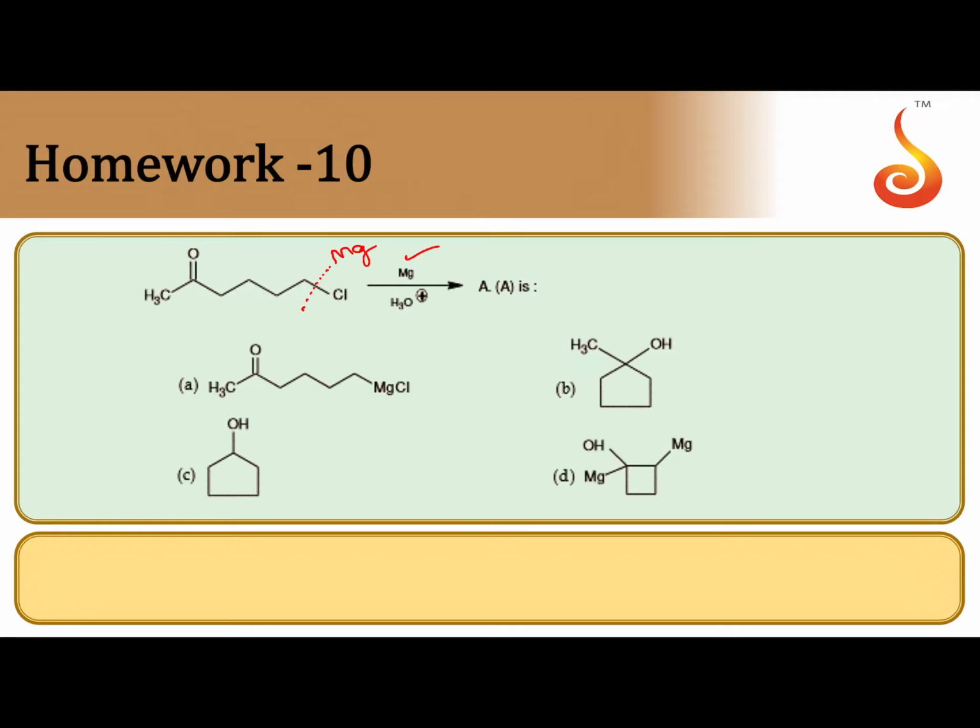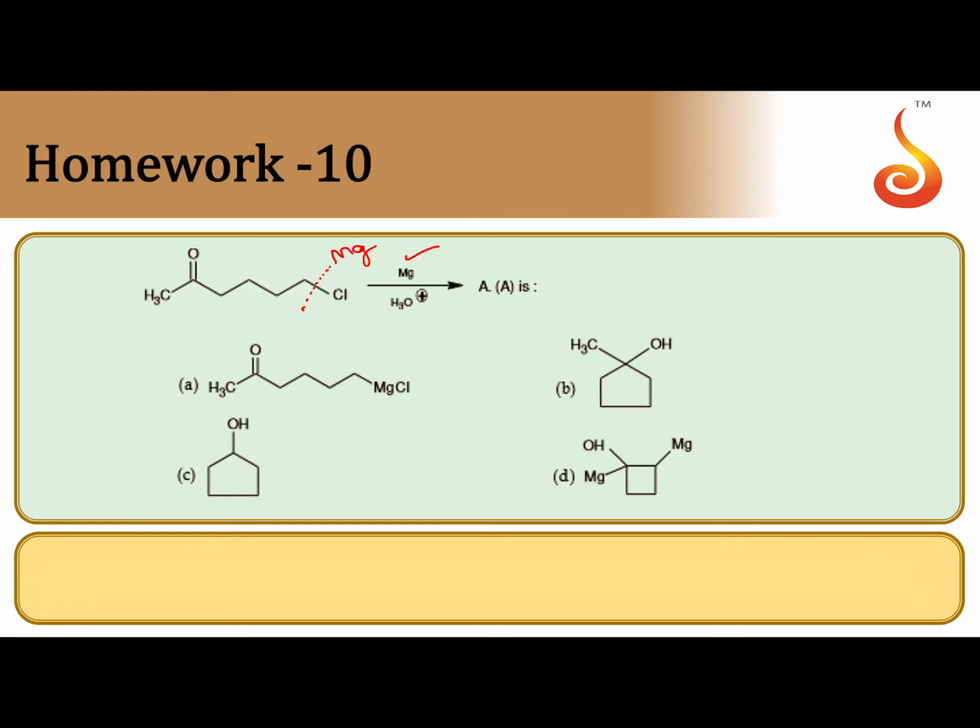After the formation of Grignard's reagent, it undergoes reaction with the compound containing acidic hydrogen, or it undergoes nucleophilic addition reaction within the same molecule. After the formation of Grignard's reagent, the carbon attached to magnesium becomes carbanion. That carbanion attacks at the carbonyl carbon which is present in the same molecule. So intramolecular nucleophilic addition reaction takes place, producing cyclic compound, cyclic alcohol.